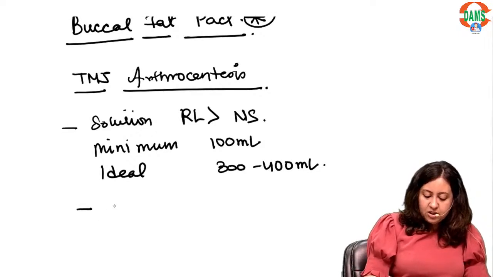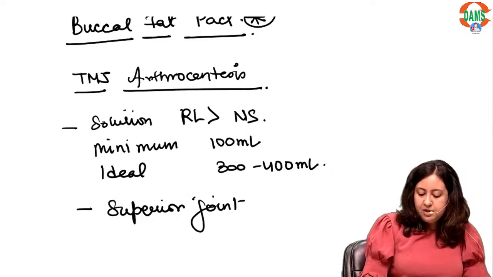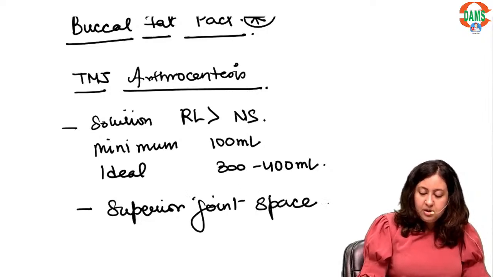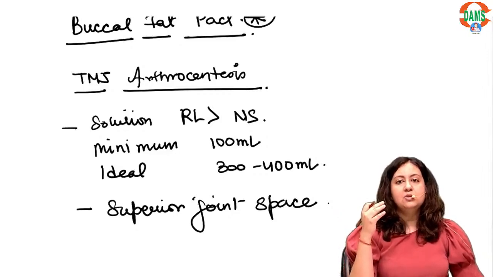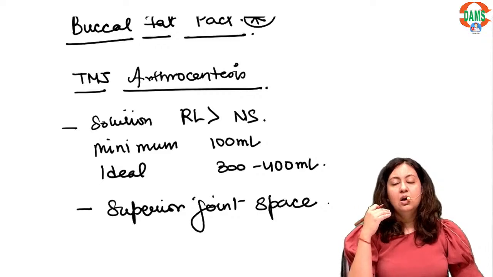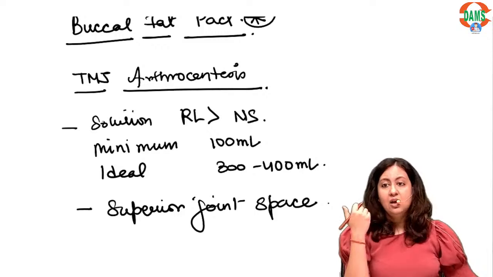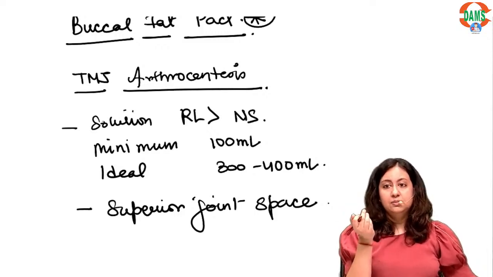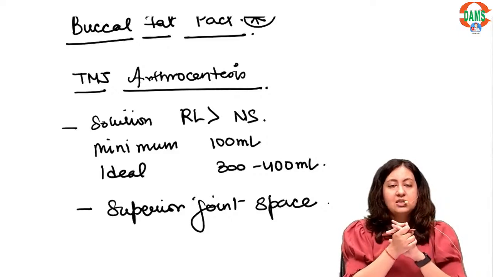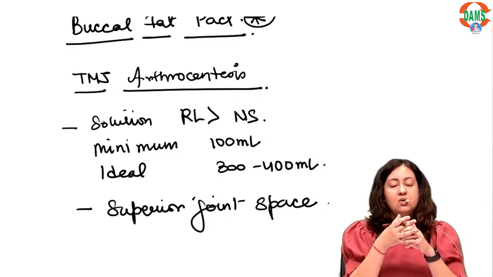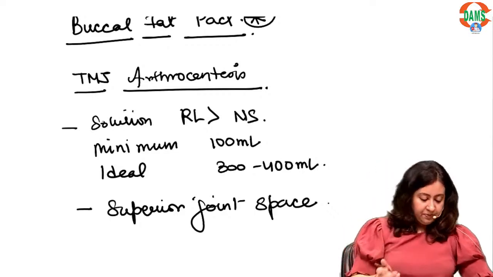Lavage or wash is always given in the superior joint space. Again, please don't mug up. डिस्क कहाँ होती है? Disc और condyle के बीच में we have to give the wash. Disc and glenoid fossa. We have to give the wash always in the superior joint space, between the disc and the glenoid fossa.